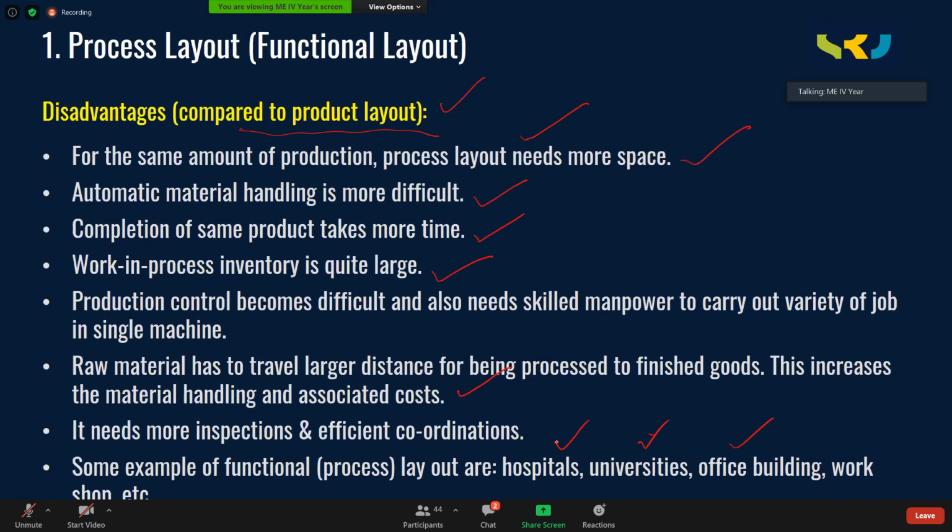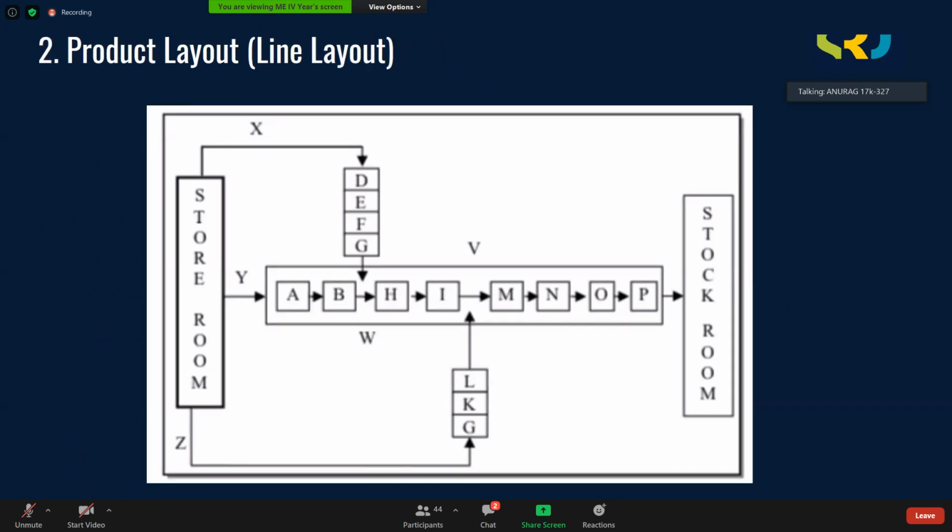So are you clear with the process layout so far? Yes? Yes, sir. Yeah. So let me proceed to the next type of layout.